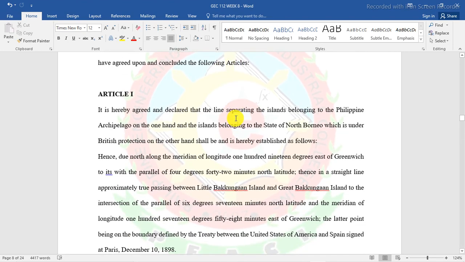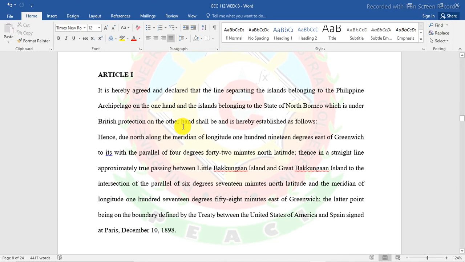So, ano yung inagreehan nila na articles? So, basahin natin ano to. It is hereby agreed and declared. It is already declared by those powerful leaders, United States, Great Britain, and others, in terms of deciding what boundary we have and how long it is. So it is hereby agreed and declared that the line separating the islands belonging to the Philippine archipelago, on the one hand, and the islands belonging to the state of North Borneo, which is under British protection, on the other hand, shall be and is hereby established as follows.